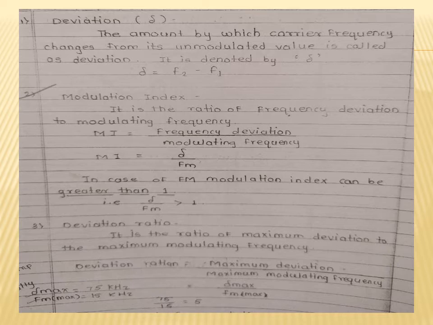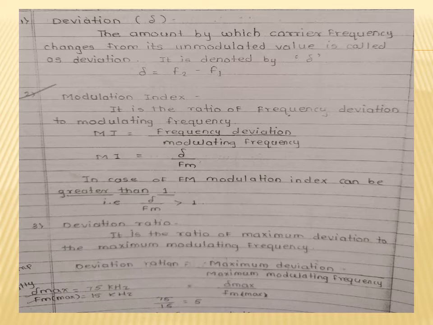In this frequency modulation, the variable parameter is the frequency. So the carrier signal changes according with your modulating signal. The deviation is the amount by which your carrier frequency changes with your modulating signal.